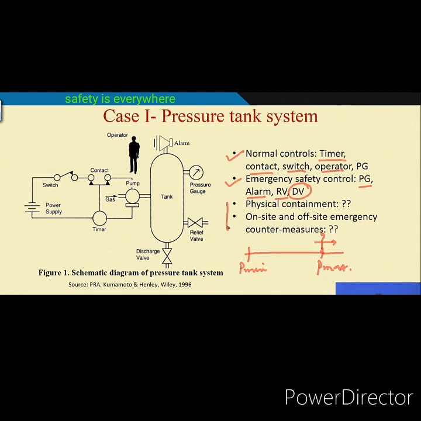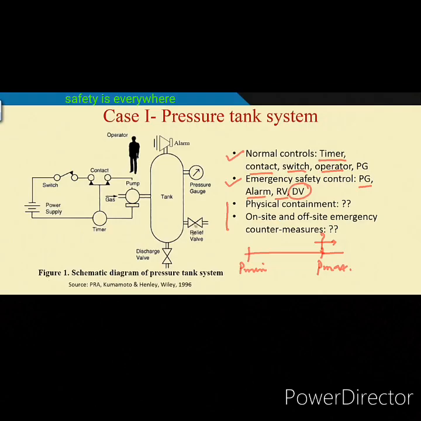So long as the system parameters are within this design range, this is normal control, and you must know what the components and subsystems are that are required to work fully for proper functioning of the system.